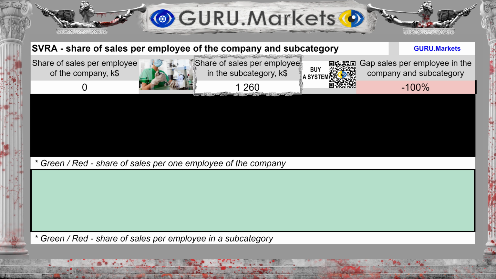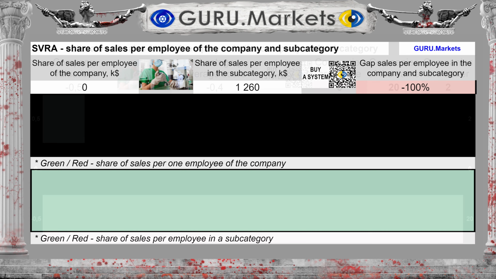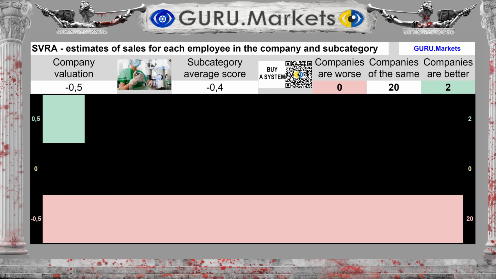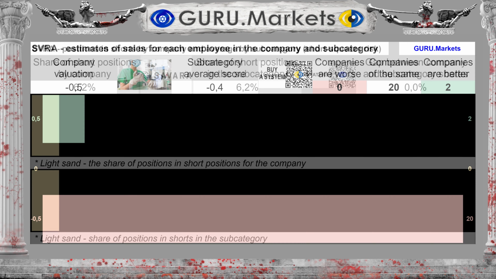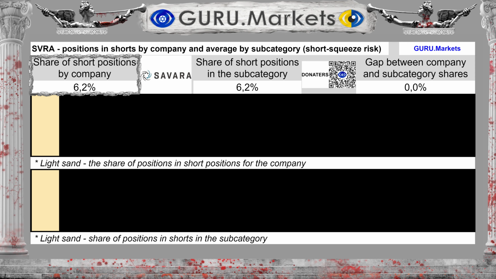The sales volume for each employee of the organization is $0,000. In the subcategory $1,260,000. The difference between the subcategory average and the company's performance is 100%. Estimation of revenue per employee in comparison with the indicators of companies in the subcategory. Tolerable, -0.5 points. Shares are short 6.2%, with a subcategory average of 6.2%. This is an assessment of the risk of a short squeeze.